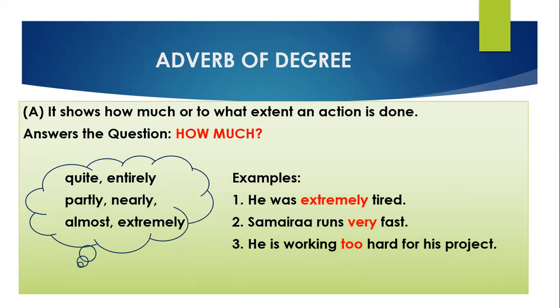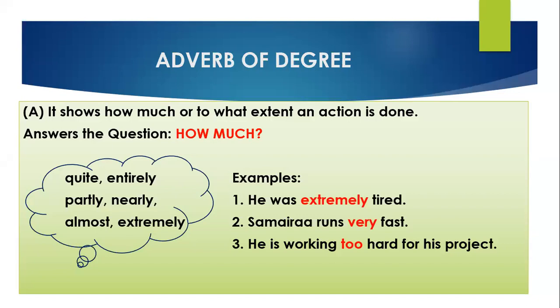First is, he was extremely tired. How much was he tired? Samaira runs very fast. How much fast does Samaira run? He is working too hard for his project. How much hard he is working for his project?